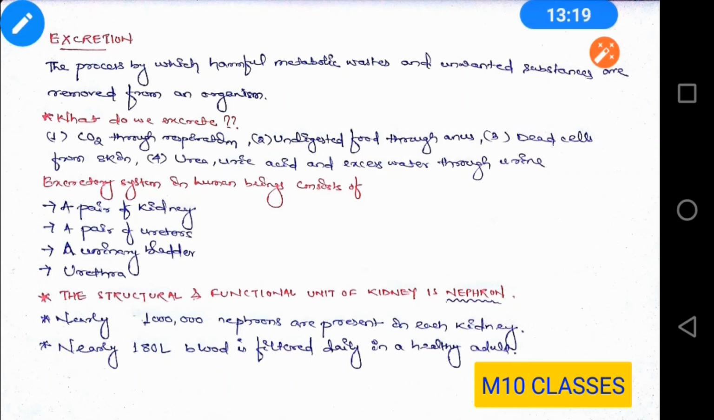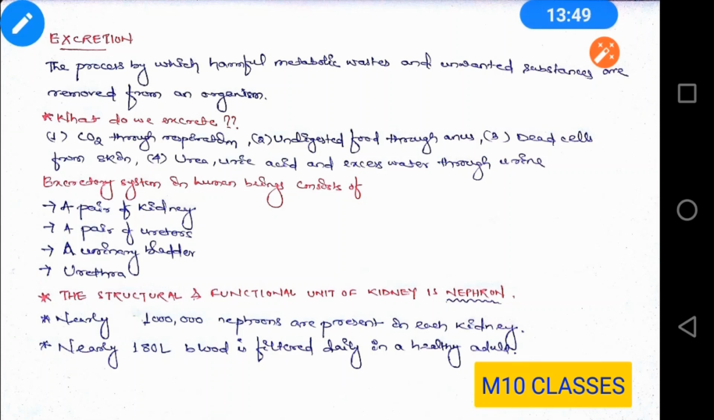First of all, carbon dioxide through respiration. As you know, carbon dioxide for our body is harmful, and we don't need it, and so it is given out by the process of respiration. Secondly, undigested food. As you know, the undigested food gets excreted out through the anus as fecal material, along with dead cells from the skin, and thirdly, urea, uric acid, and excess water from the blood through urine.